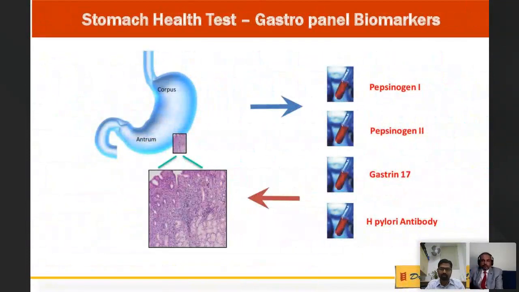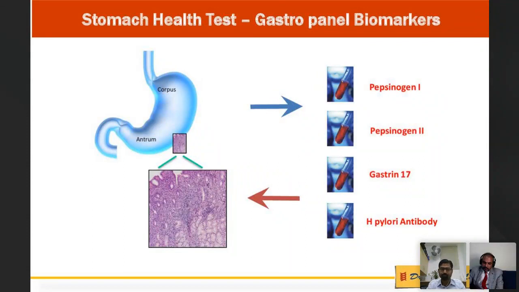This test, as already described by my previous speaker, comprises basically 4 biomarkers: pepsinogen 1, pepsinogen 2, gastrin 17, and H. pylori IgG antibodies. Pepsinogen 1 is related to gastric acid secretion, mainly secreted by the chief cells and parietal cells. It gives us an idea about the gastric acid secretion. Pepsinogen 2, as we all know, is a marker of inflammation.